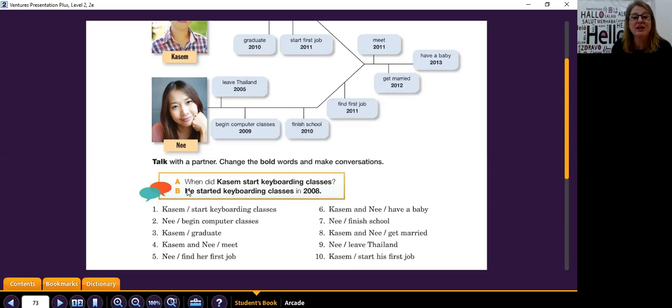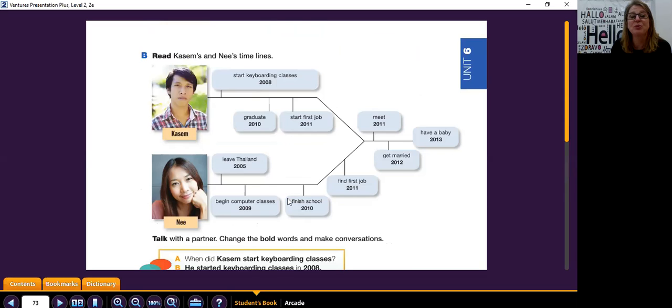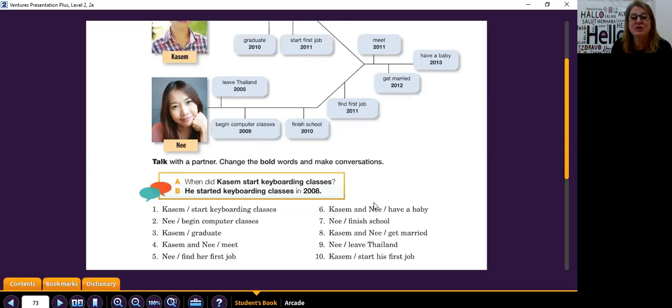So in here, it says A. When did Kasim start keyboarding classes? The answer, he started keyboarding classes in 2008. And if I scroll back up, I can see right here, start keyboarding classes 2008. Okay, so we're going to go through this.